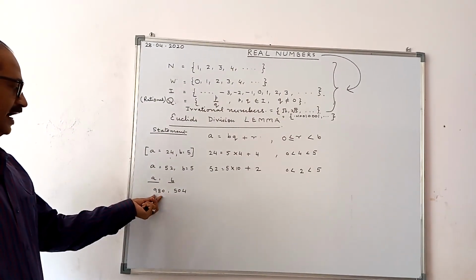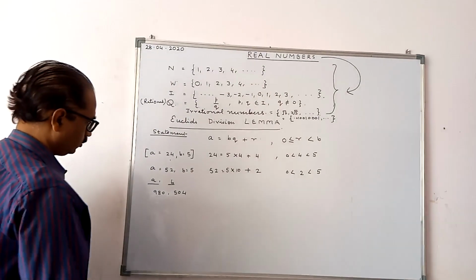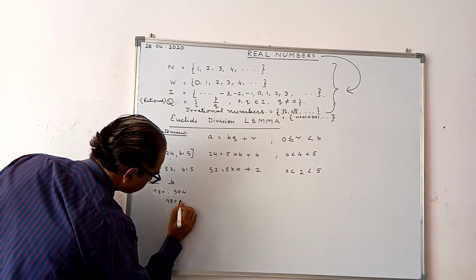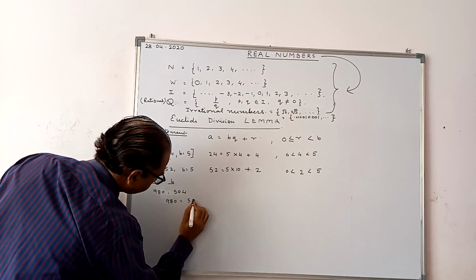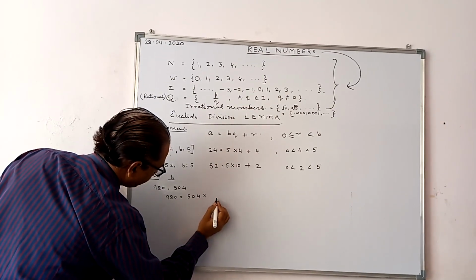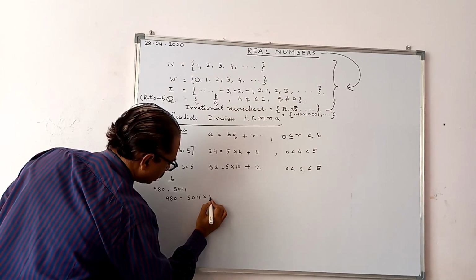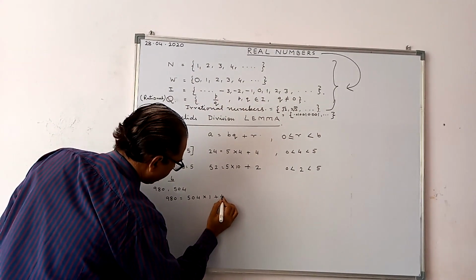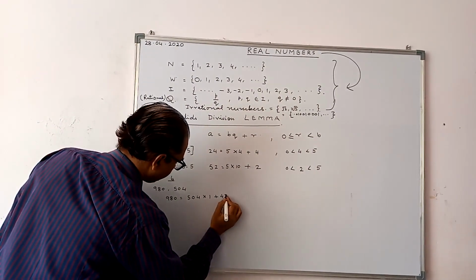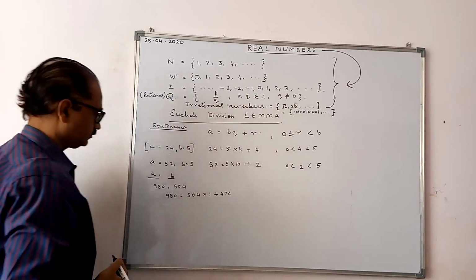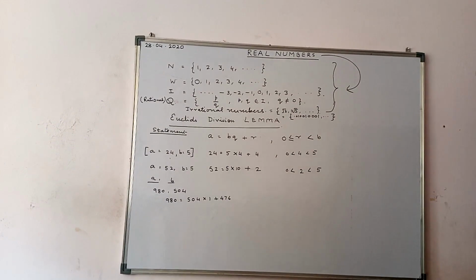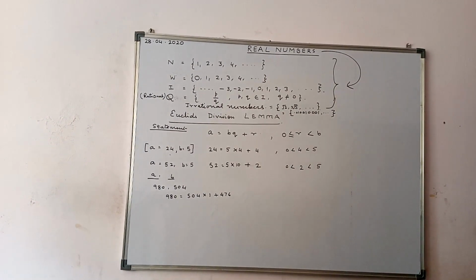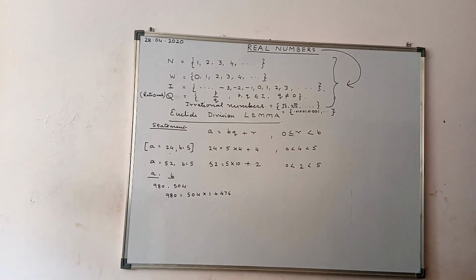Now you divide 980 by 504. So 980 is equal to 504 into 1, it will go 1 time only, plus 476. 980 is equal to 504 into 1 plus 476.